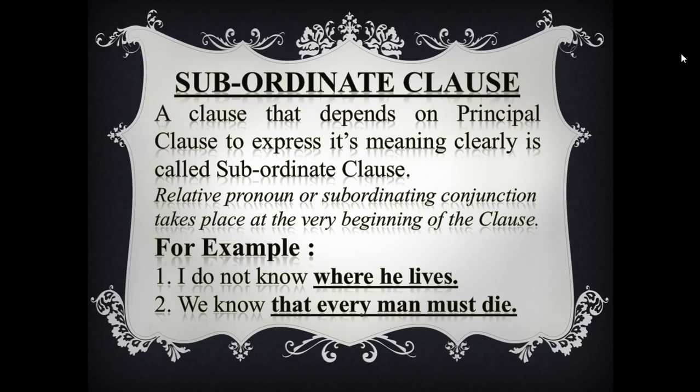But when somebody says, I don't know where he lives, then the meaning is clear. So, "where he lives" is subordinate clause, and it is taking the help of principal clause to express its meaning clearly.